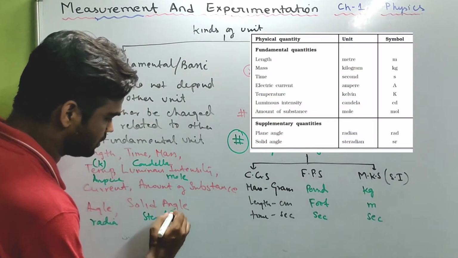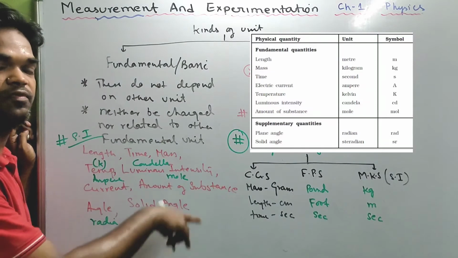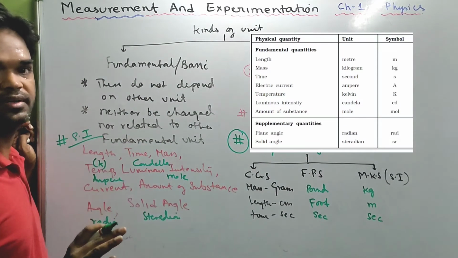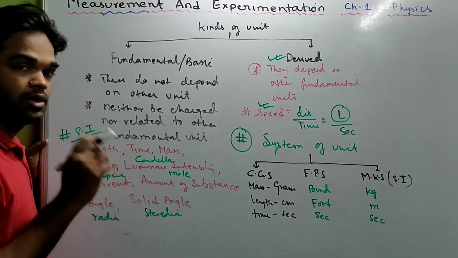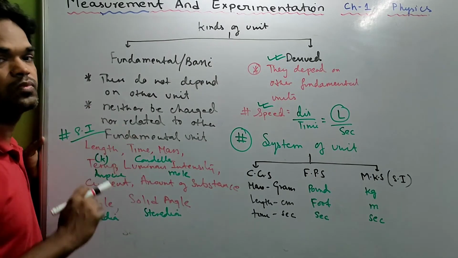Okay, so these are my units in the SI system for all these fundamental units. Am I clear?